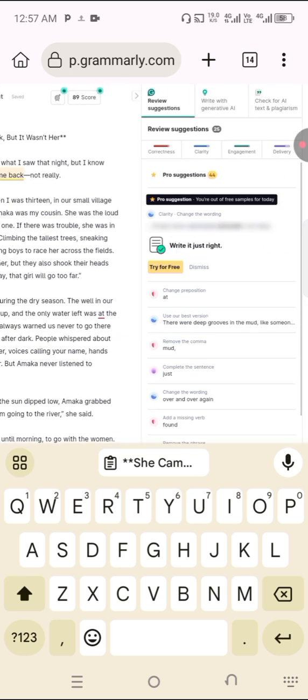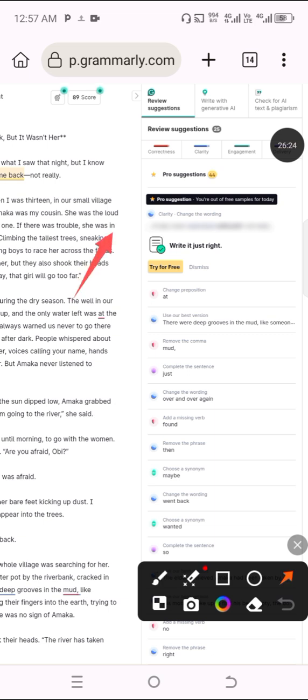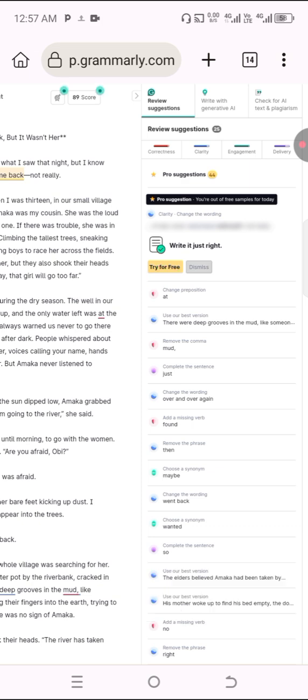Whenever you see a pro suggestion like this one, you can't correct it because it is asking you to pay for Grammarly premium. Whenever you see a pro suggestion, just click on dismiss beside it.